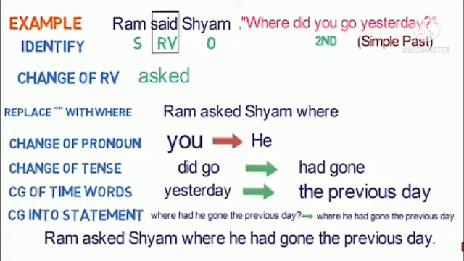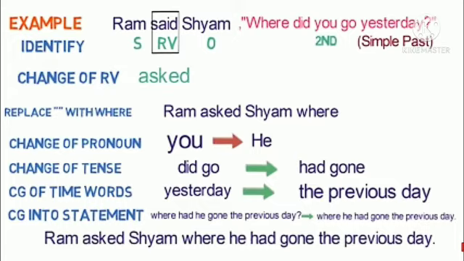Let us change one more sentence to its indirect speech. Ram said, Shyam, where did you go yesterday? Now again the first step, identify subject, verb, object; we will change said to asked. We are going to replace the quotation mark with the WH word, that is where.